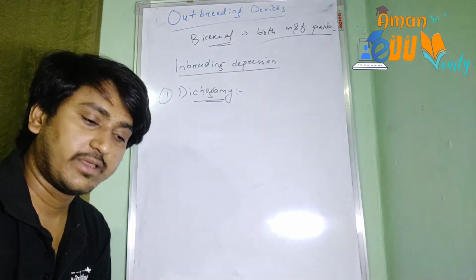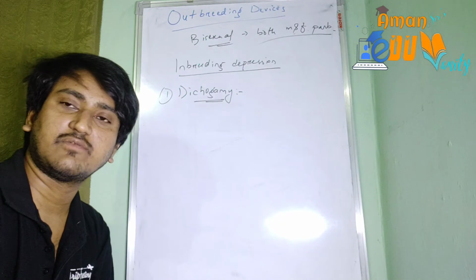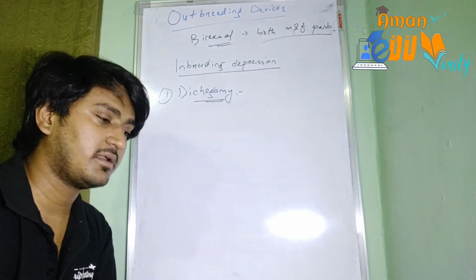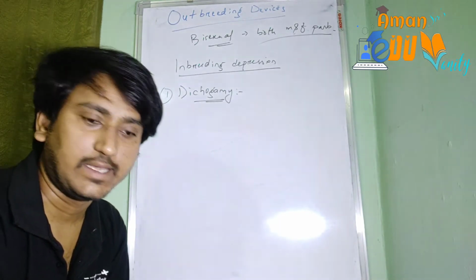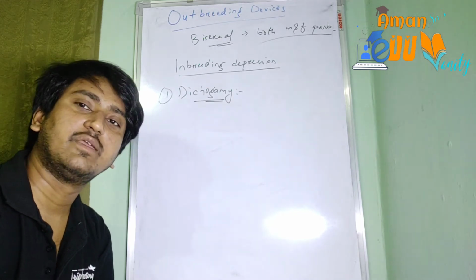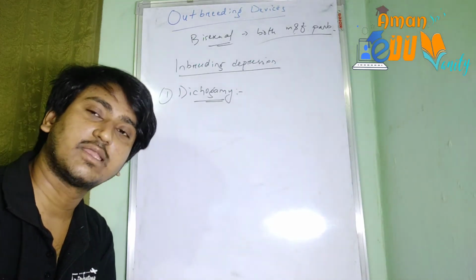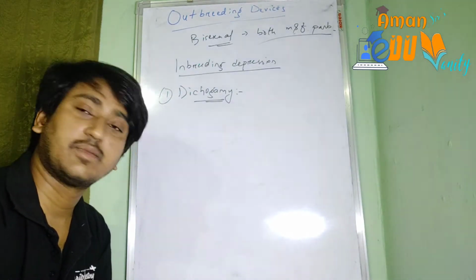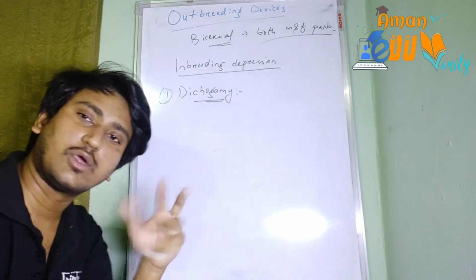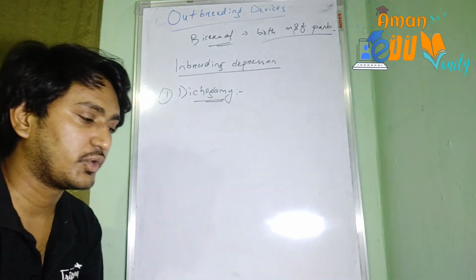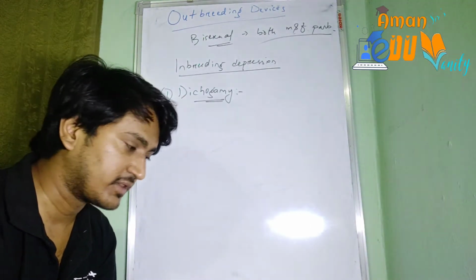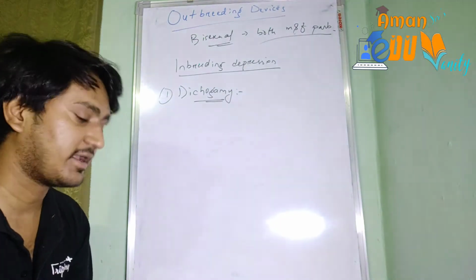ओके, जब पोलन रिलीज होता है तब either स्टिग्मा रिसीव करने के लिए मैच्योर नहीं हुआ होता है, या तो फिर if the stigma is matured earlier, then by that time the pollen grains will not be released. So there is an unsynchronization between the two processes, between the release of the pollen grains and the receptivity of the stigma or maturation of the stigma. इन दोनों के बीच में टाइम गैप रहता है, या दोनों अलग अलग टाइम पे होते हैं. That's called no synchrony in pollen release and stigma receptivity. These two processes are not synchronized. So that's a kind of device.